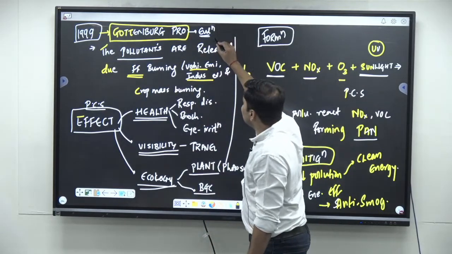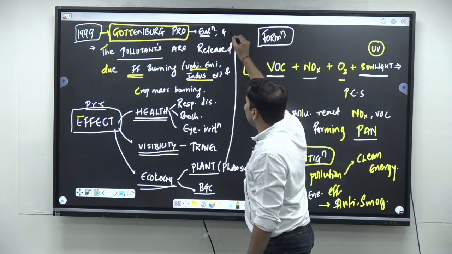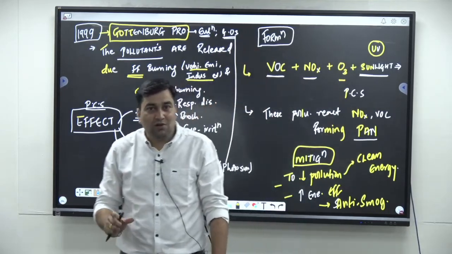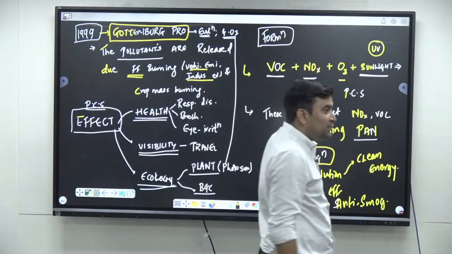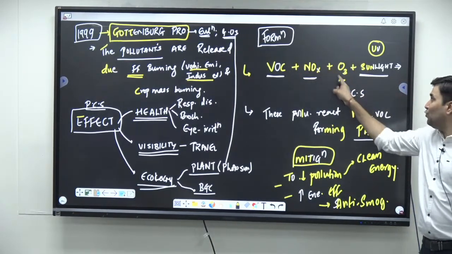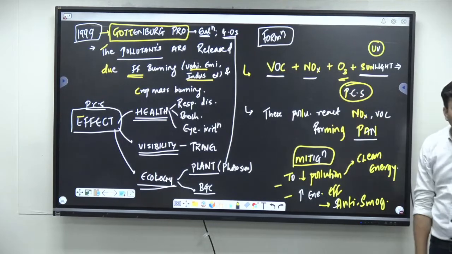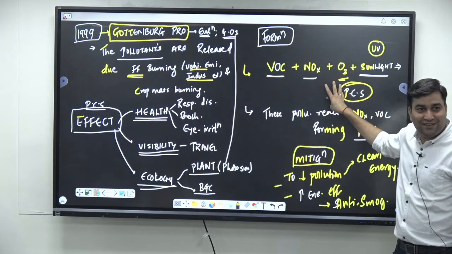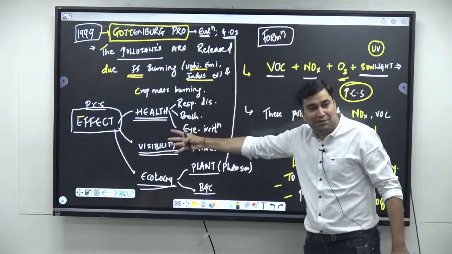Similarly, it also speaks about ground level ozone, correct? Because ground level ozone is one of the important pollutants which is responsible for the formation of photochemical smog, right? So if you are containing this, that won't happen. If this is not happening, this won't happen.